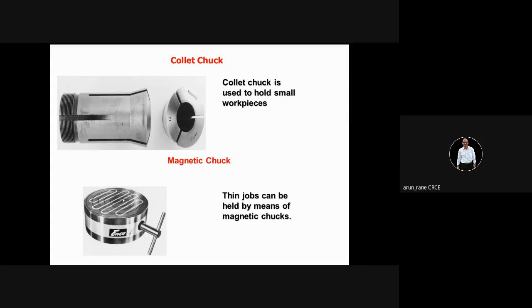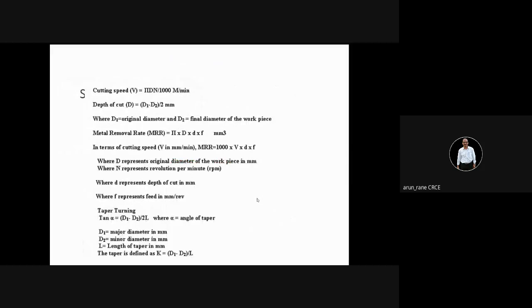Then the third disadvantage is that you have to keep the workpiece exactly in the center, so that the workpiece axis runs true with the spindle axis. Here in the magnetic chuck, if the feeds are a little high, then the workpiece may not remain exactly in the center. It may move a little out. So you do not get very accurate components on the magnetic chuck. Generally, we do not use a magnetic chuck on the lathe machine. We use it on the grinding machines. So these are two. Now we'll do some numericals.